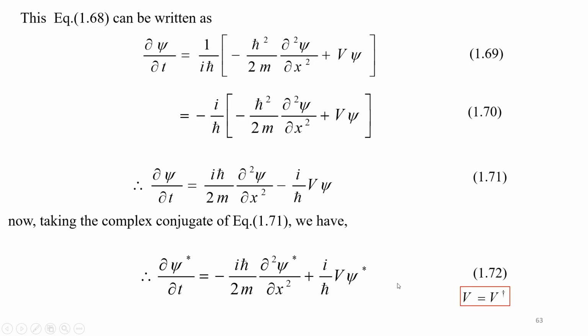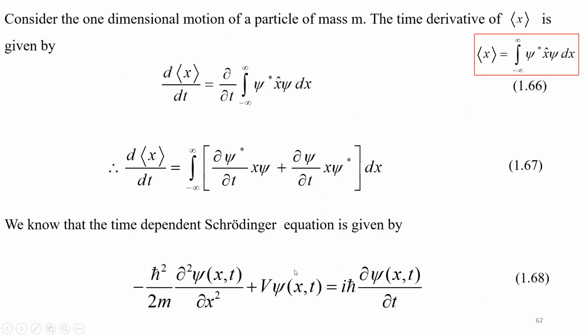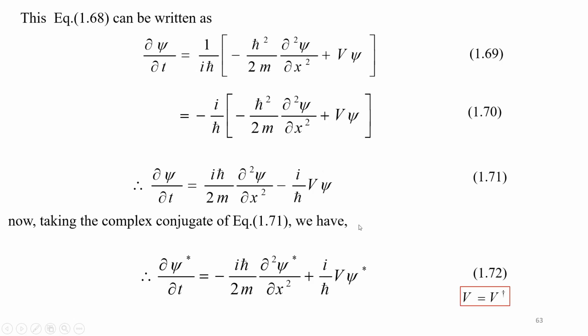Now this equation 1.68 can be written as, bringing this i h cross to the right hand side, we will have d psi by dt which is equal to 1 divided by i h cross times kinetic energy plus potential energy. Now multiply and divide by i, then you will get minus i by h cross times minus h bar squared divided by 2m partial d squared psi by dx squared plus V psi.